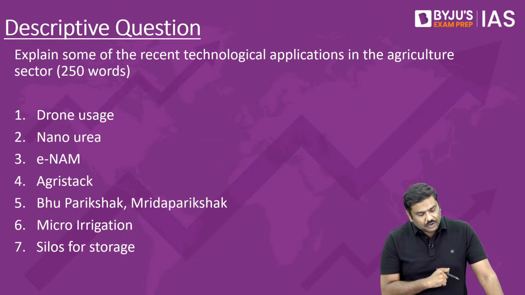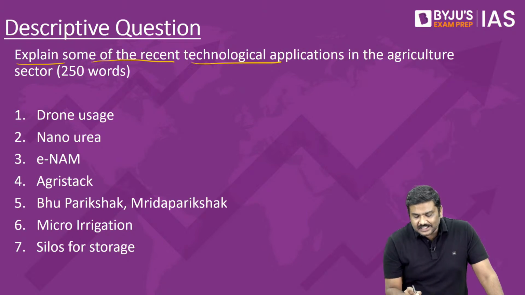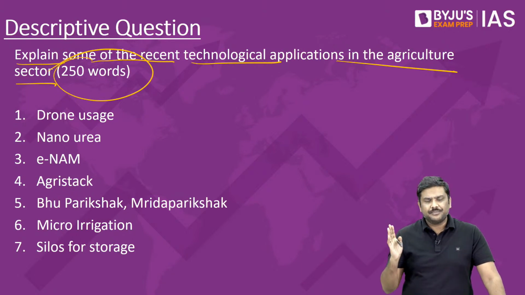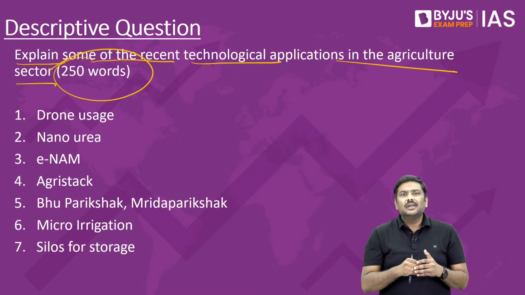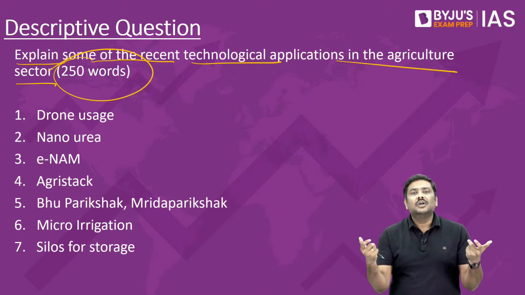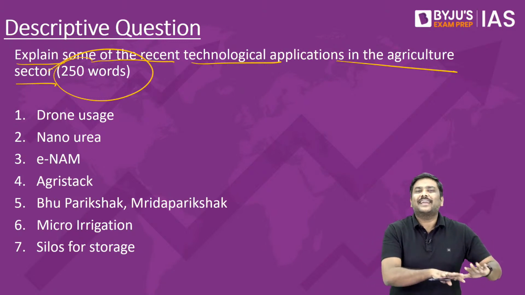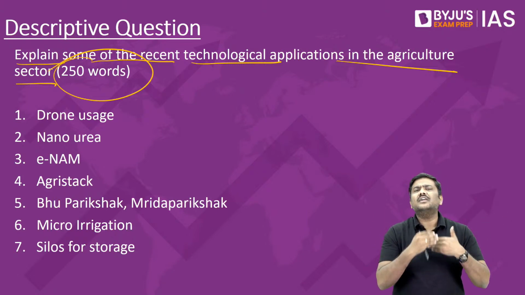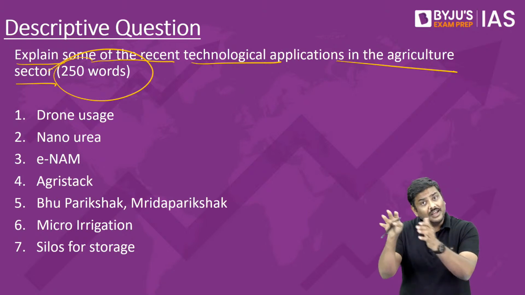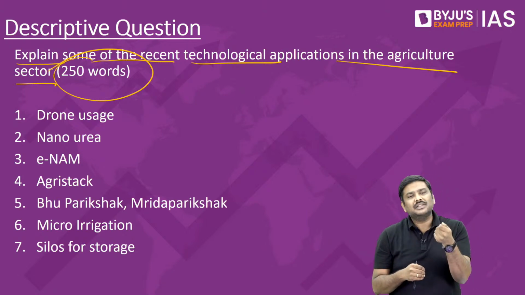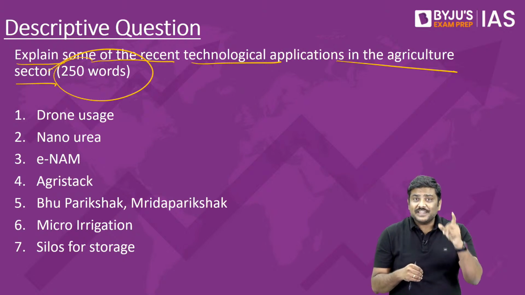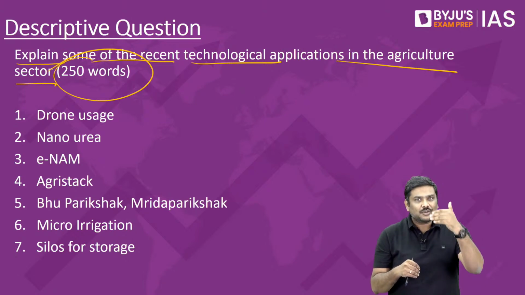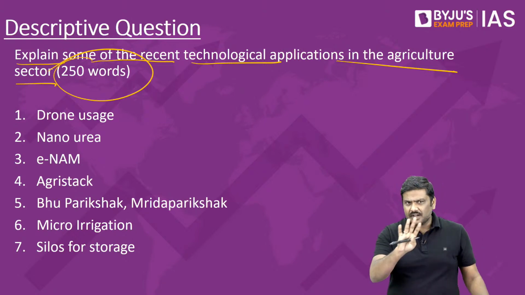I have given a descriptive question also. Explain some of the recent technological applications in the agriculture sector in 250 words. Right, I have given a very straightforward question. He might simply twist this question and ask you to come to these technology applications in the agriculture sector itself. For example, in the last couple of years, what kind of technologies are there in the discussion related to the agriculture sector? And please remember this, the agriculture sector for UPSC mains is very, very important. You have seen the recent mains question paper, you will realize this, agriculture sector very, very important.